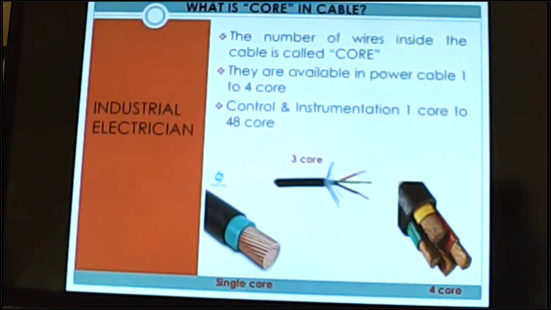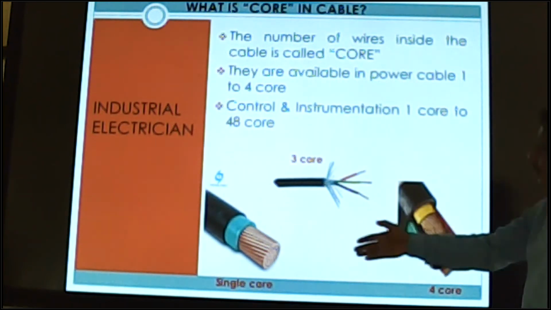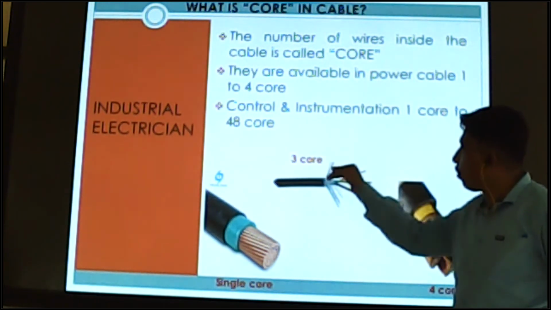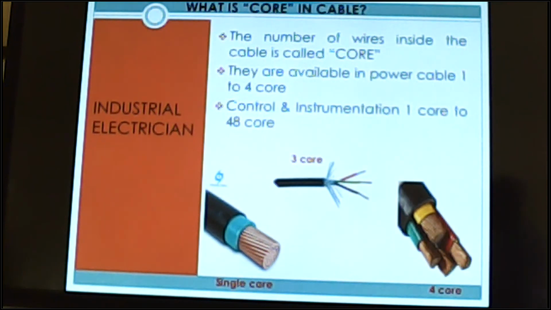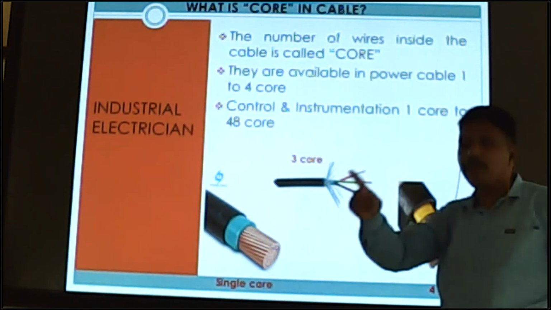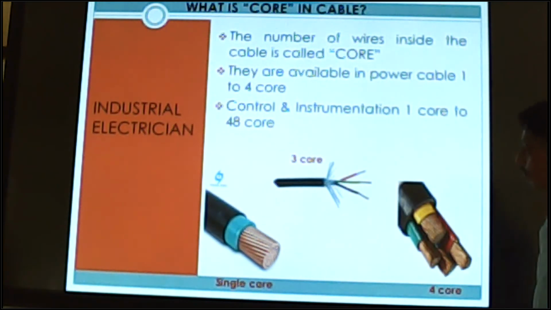What is core in a cable? The number of wires inside the cable is called core, the quantity of wires. For example, single core means only 1 wire; 3 core, 3 wires; 4 core, 4 wires. So the quantity of wires is called core.